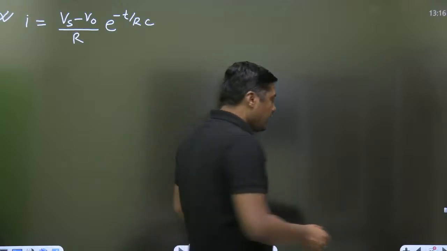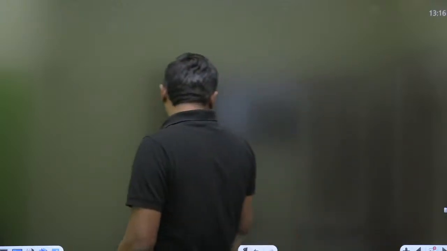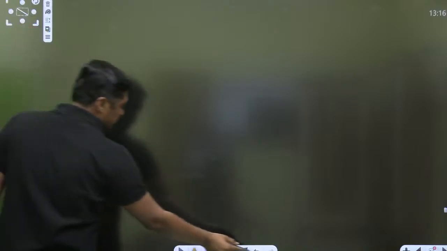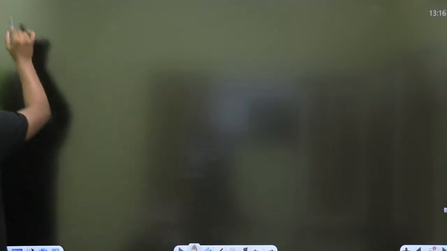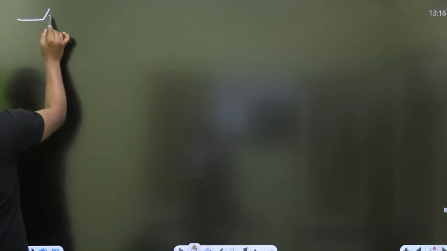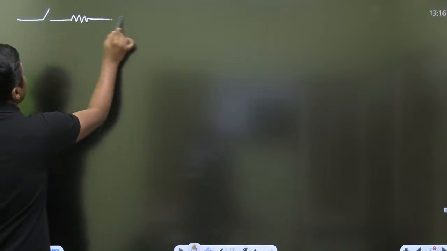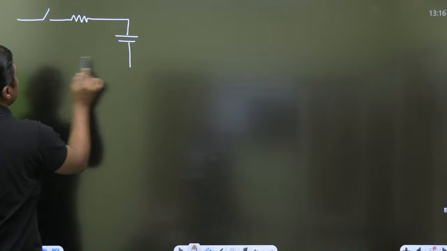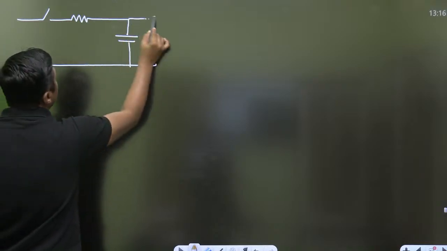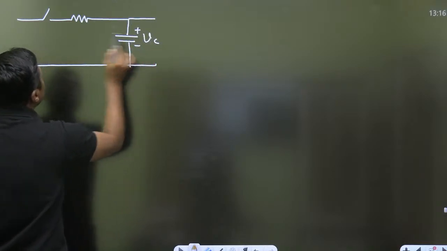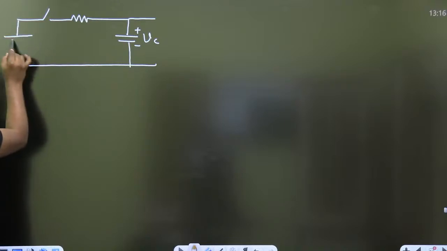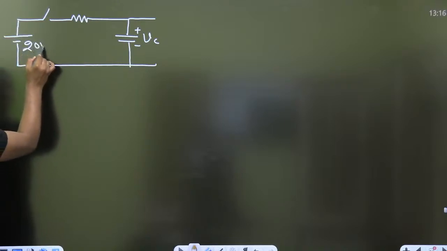So we are writing some questions like this in the GATE exam. Suppose for this circuit, everyone give me the answer. This is the 20 volt battery.